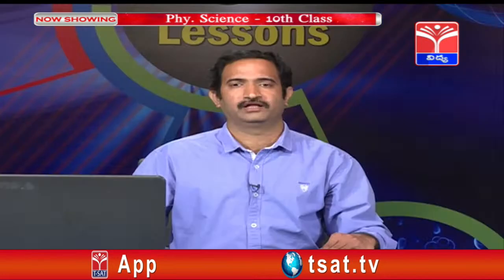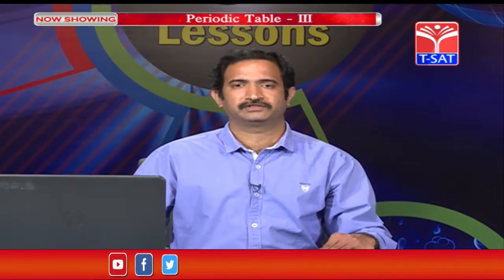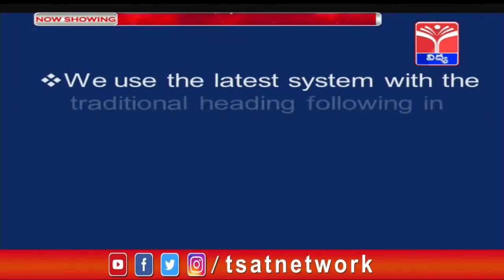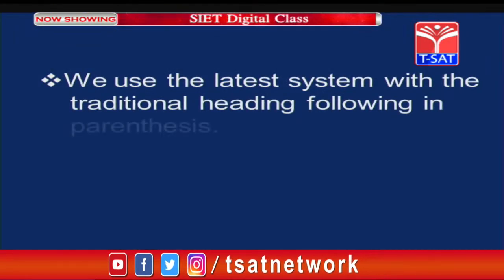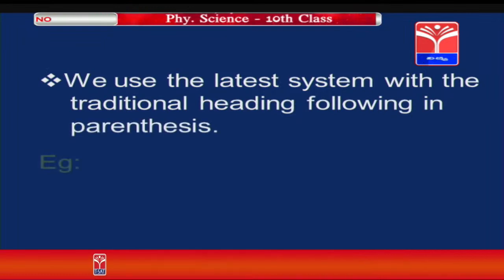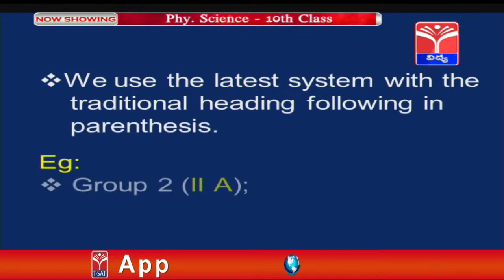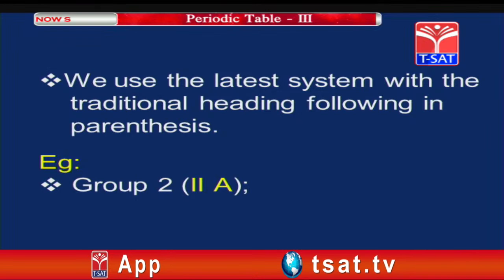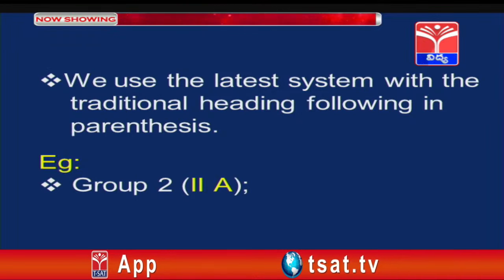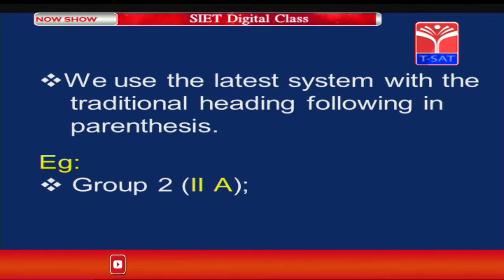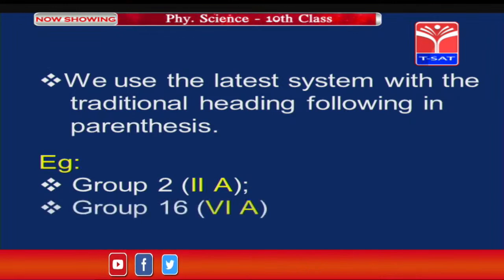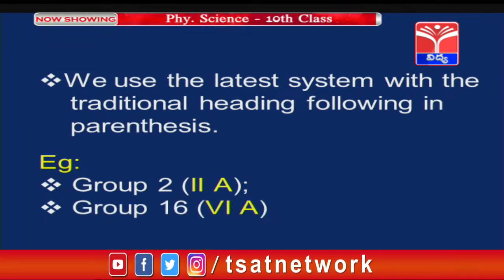Now, in India we are combining them and using the notations like this. You see here, we use the latest system with the traditional heading following in parentheses. Now, you see for example group 2, it is written as 2A in Roman numerals. Both notations we are following in India. Group 16, it is written as 6th A group.